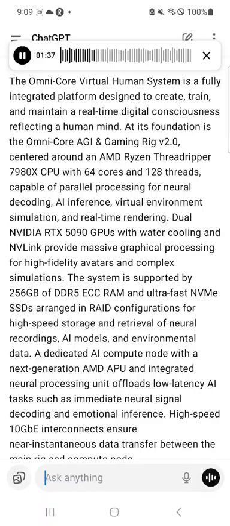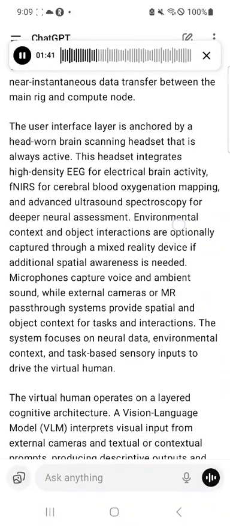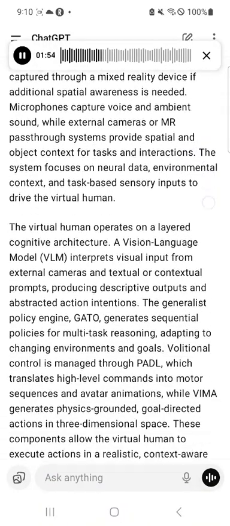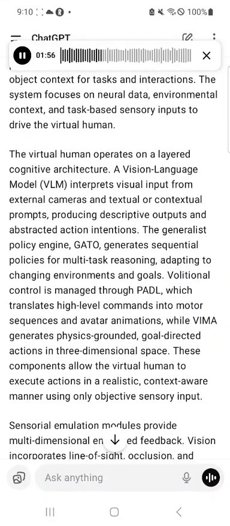is needed. Microphones capture voice and ambient sound, while external cameras or MR pass-through systems provide spatial and object context for tasks and interactions. The system focuses on neural data, environmental context, and task-based sensory inputs to drive the virtual human. The virtual human operates on a layered cognitive architecture.